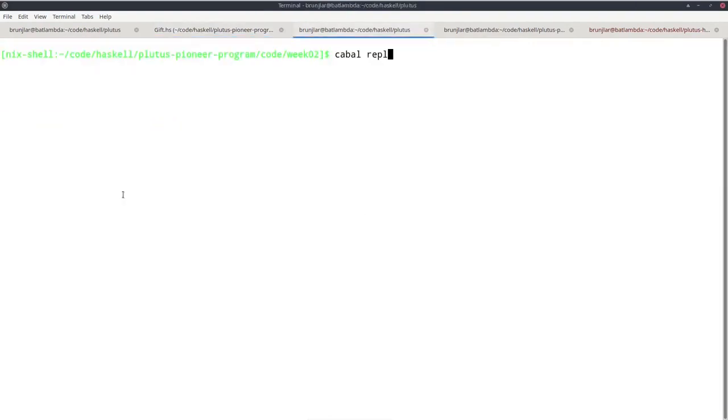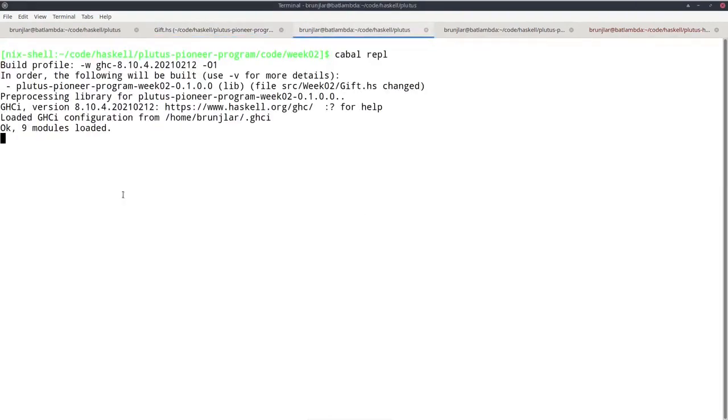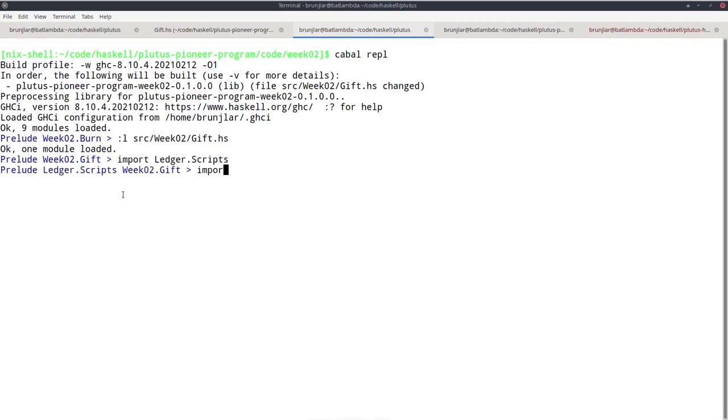Let's first look at the types in the REPL. So I start the REPL again with cabal repl and load the module with :l and the module name. And now I need to import Ledger.Scripts and PlutusTx.